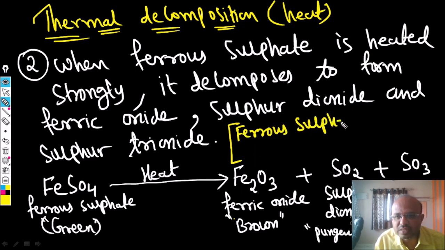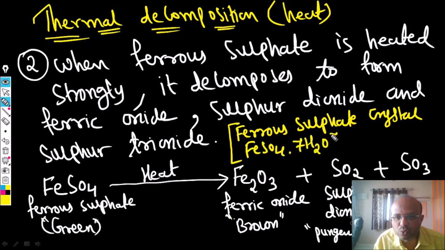What is this ferrous sulfate crystal? The ferrous sulfate crystal has some water molecules. So the ferrous sulfate crystal formula is FeSO4.7H2O. Okay, actually this is the formula of ferrous sulfate. When we heat the ferrous sulfate, what will happen? The 7 molecules of water will be lost by the ferrous sulfate. It means they will evaporate, so the color will change to white.